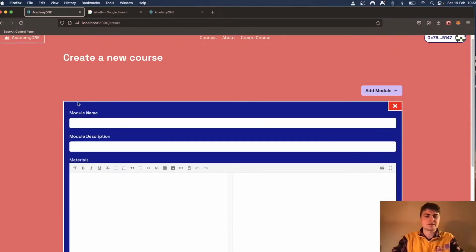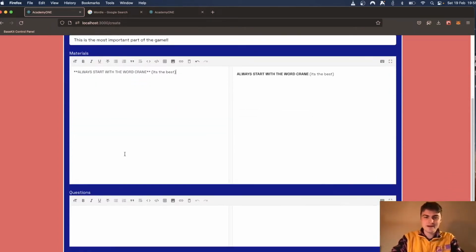So each course is split into a series of modules. So this one will be called Choose a Good Starting Word. This is the most important part of the game. And obviously we've got to start with the word crane, because that is the best. And then for our questions, we can add, what is the best starting word?